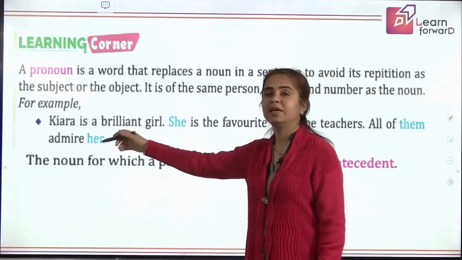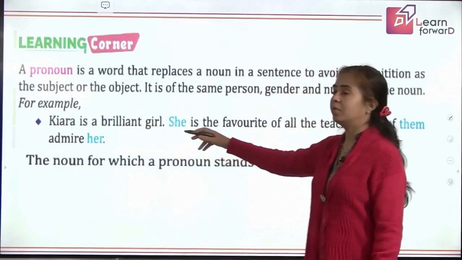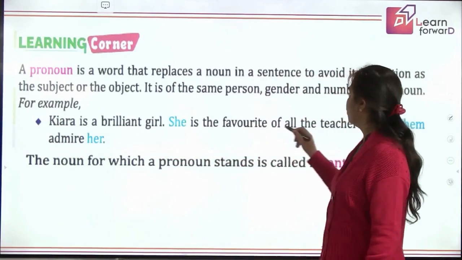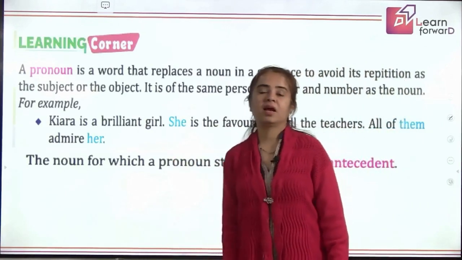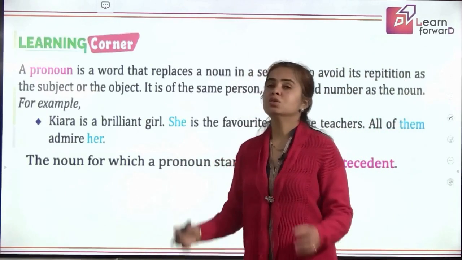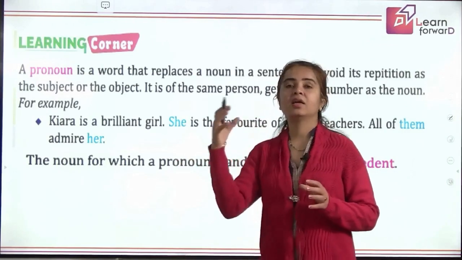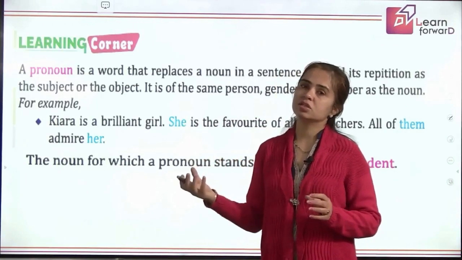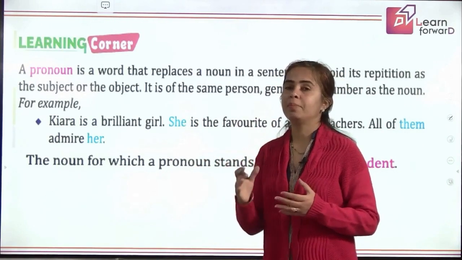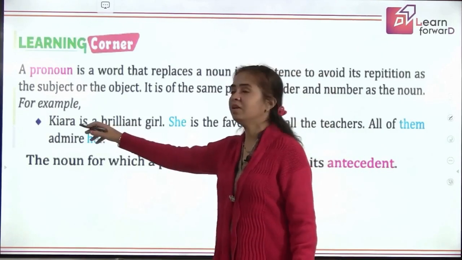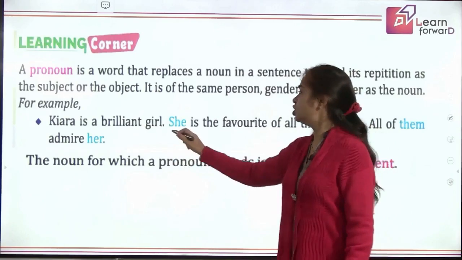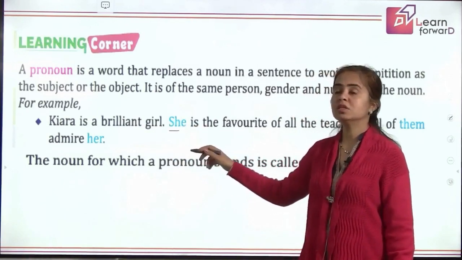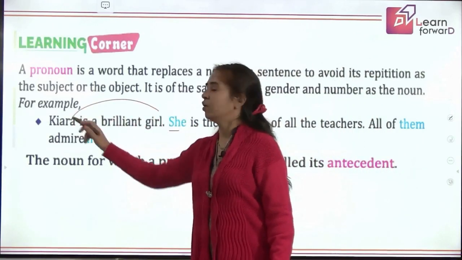For example, let us read this. Kiara is a brilliant girl. Kiara is the favorite of all the teachers. All the teachers admire Kiara. If I say it like this, every time you are saying Kiara, Kiara, Kiara, teachers. So to avoid this repetition, we use pronouns and we write it as: Kiara is a brilliant girl. She. Now for whom am I using "she"? I am using "she" for Kiara.